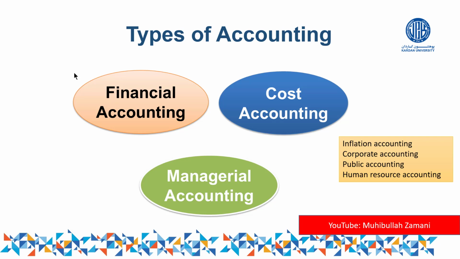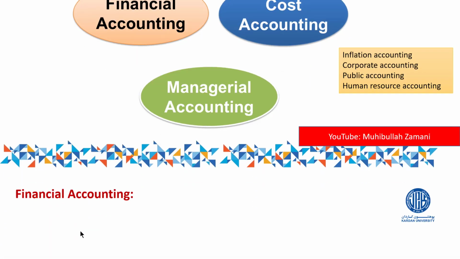Of course, we cannot go in deep about each type of accounting. Why? Because each of them is a subject. It means each of them has its own contents and scope. We cannot go in deep, but we will discuss only the definition of each: the definition of financial accounting, cost accounting, as well as managerial accounting. Now let us look at the definition of each one by one.